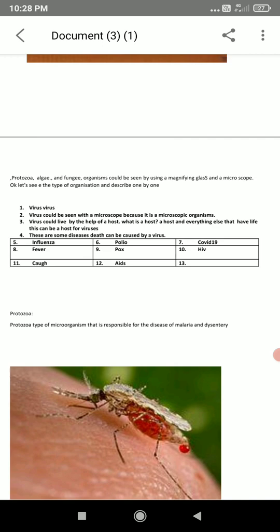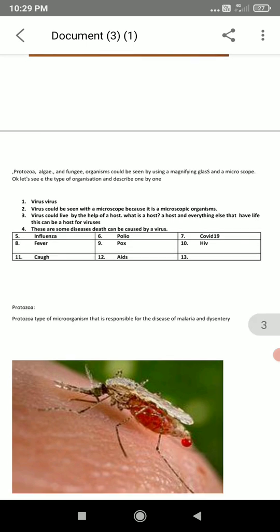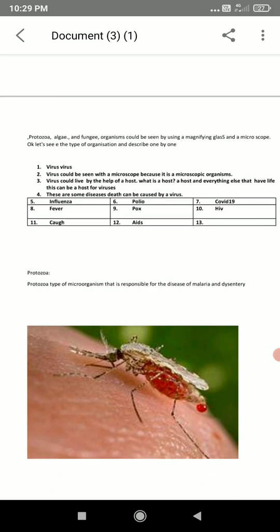There are some diseases that can be caused by a virus. 1. Influenza. 2. Fever. 3. Cough. 4. Polio. 5. Pox. 6. AIDS. 7. COVID-19. 8. HIV. Okay, these are some diseases that can be caused by virus.